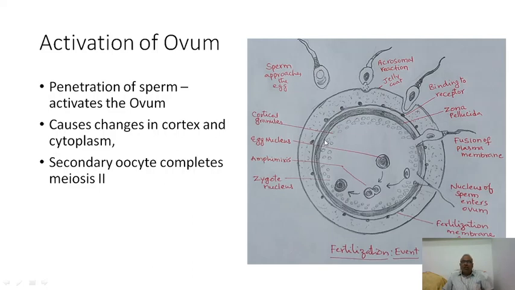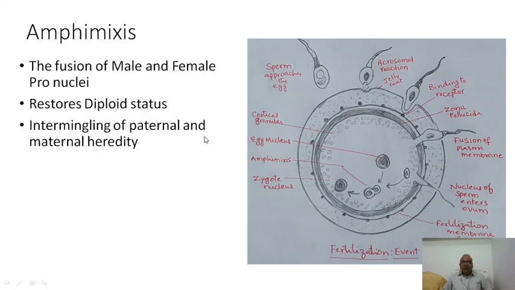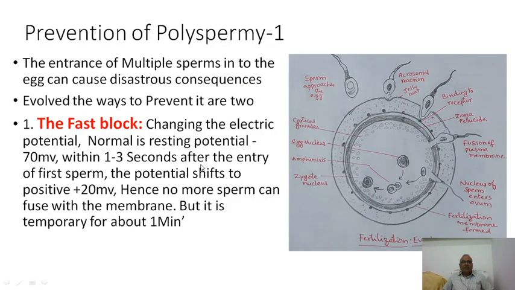That is called the pronucleus of the female. As I mentioned, amphimixis is simply mixing of two germplasms. It will restore the diploid status. Intermingling of paternal and maternal heredity occurs, but actual pairing is seen after the first cleavage.